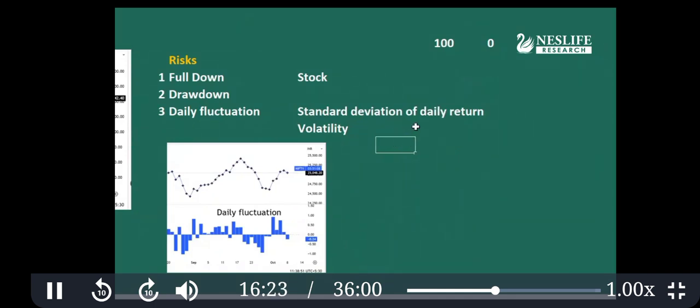Volatility is annualized. Now this is annualized, I'll explain what is annualized as well. First, understand the definition of volatility. Volatility is the annualized standard deviation of daily return. There are three words: daily return, standard deviation of daily return, and annualized.